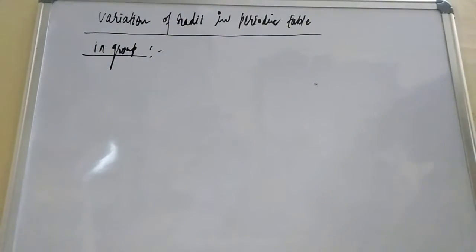Variation in group. With the help of examples we will study how the radii vary in the group.